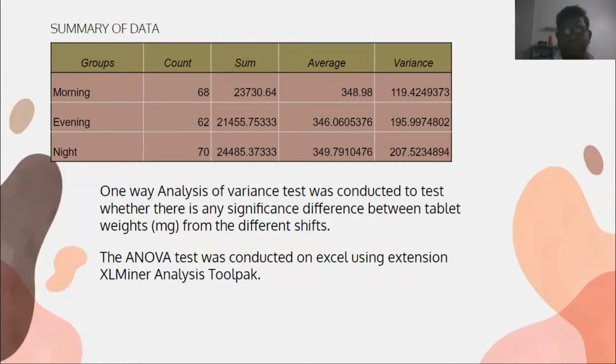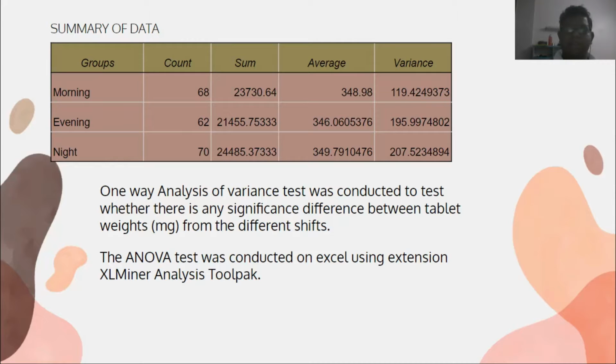First, we'll be looking at the summary of the data. We have the data separated into three groups, which are the three shifts: morning, evening, and night. Then we have the count, which is 62 for evening, 68 for morning, and 70 for night. Other data is also included, such as sum, average, and variance.